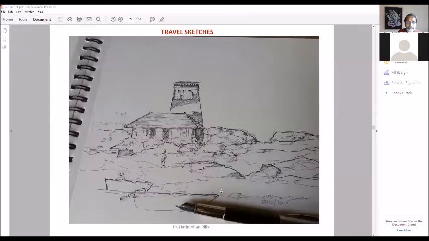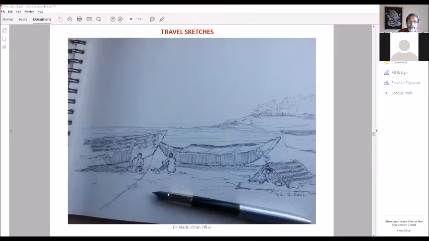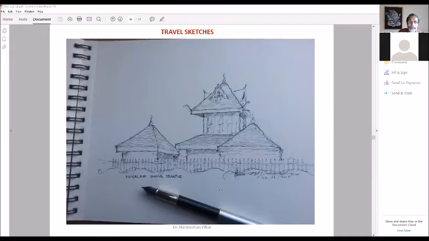This is Kovalam beach. Some house. In fact, it is actually the lighthouse on the Kovalam beach. This is the Vizhinjam lighthouse, a pathway to the Vizhinjam lighthouse actually in Kovalam beach. So these are all quickly done sketches, not more than 5-10 minutes, maximum 10 minutes. This is again Kovalam beach, fishermen with their boats. This is a Shiva temple on the beach road.